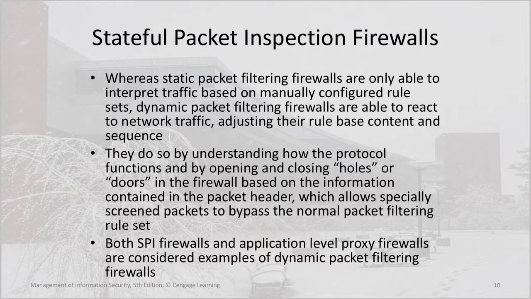They do so by understanding how the protocol functions and by opening and closing holes or doors in the firewall based on the information contained in the packet header, which allows specifically screened packets to bypass the normal packet filtering rule sets. Both SPI firewalls and application-level proxy firewalls are considered examples of dynamic packet filtering firewalls.